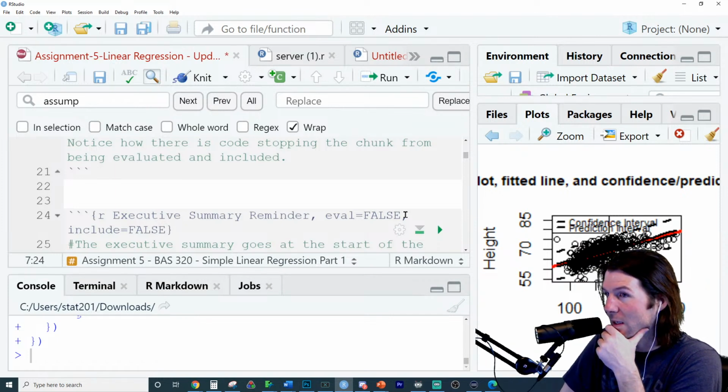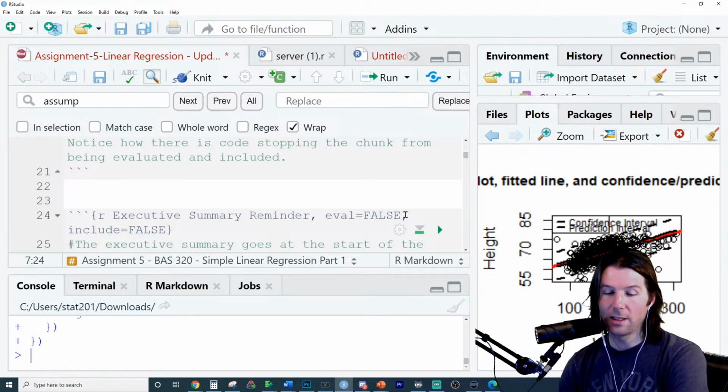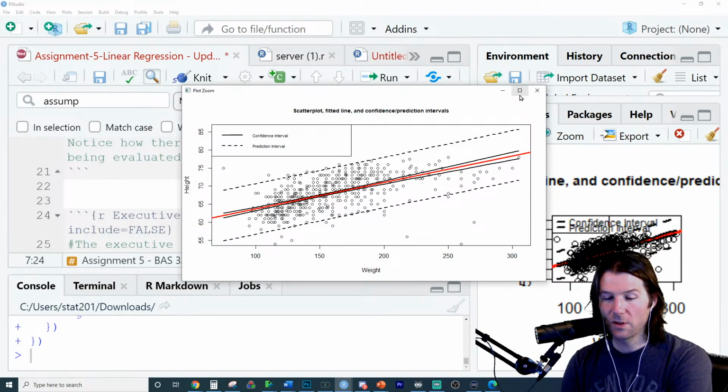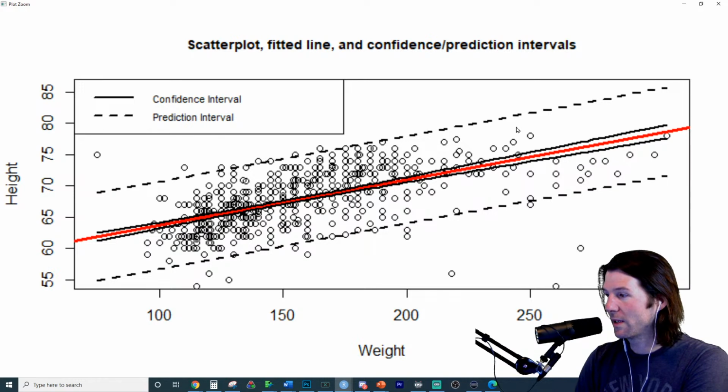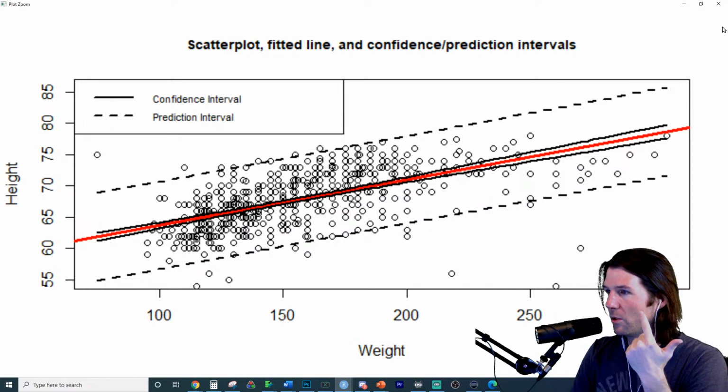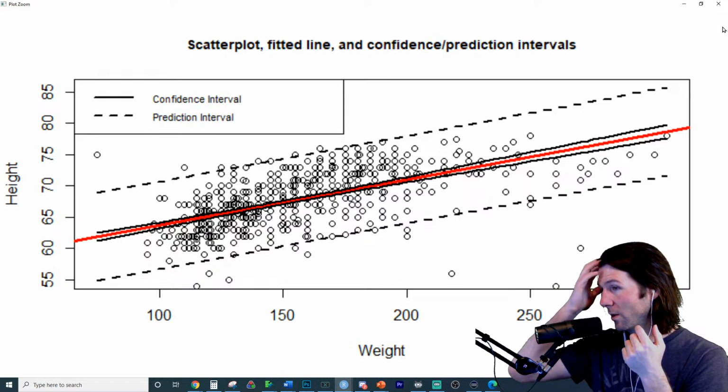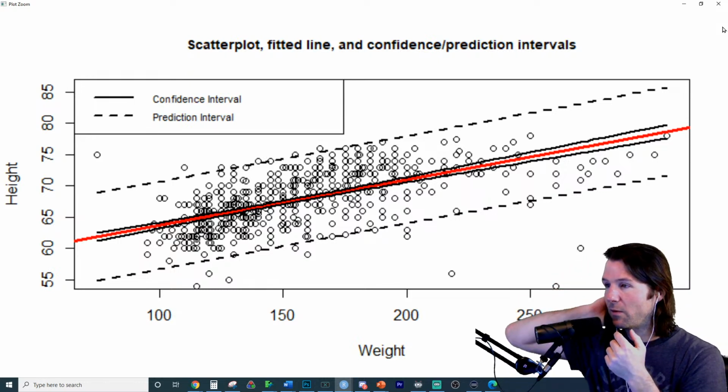I don't think we need a seed on anything. I've got the seed reminder, but a linear model does not use randomness. So I don't think we're using any randomness procedures. I'm 99% certain because we're doing confidence intervals, a linear model, and ANOVA. None of those use a randomness procedure. So great question. No need to set a seed for any of the code.